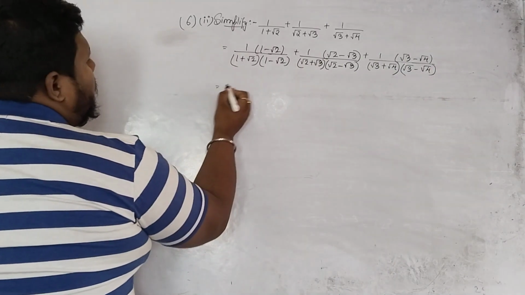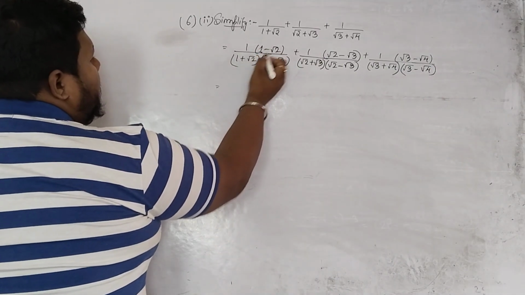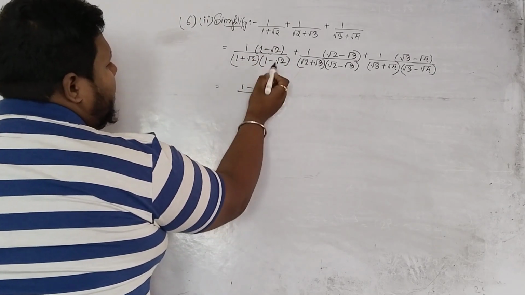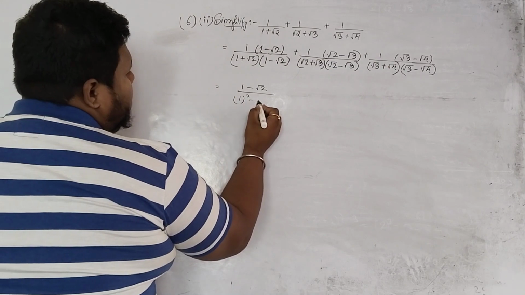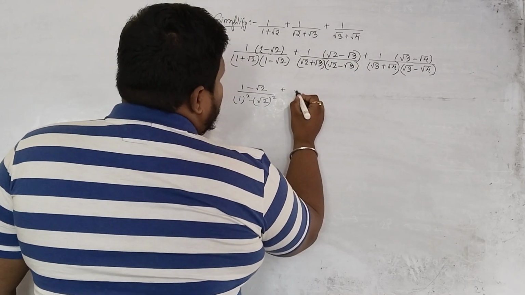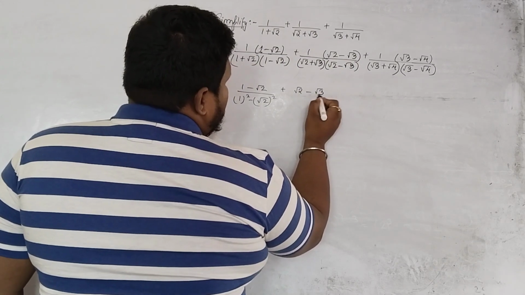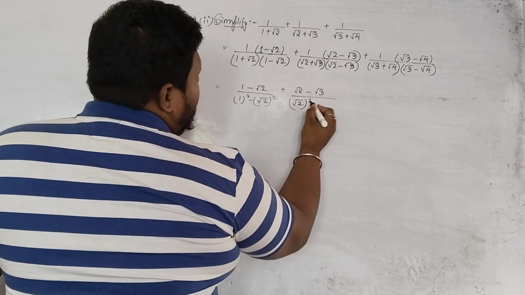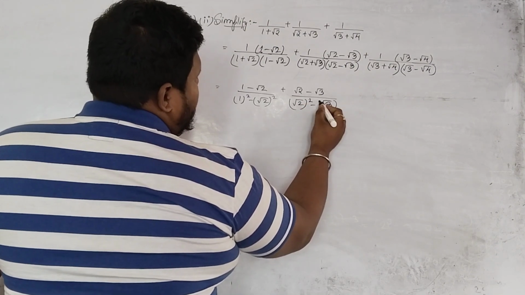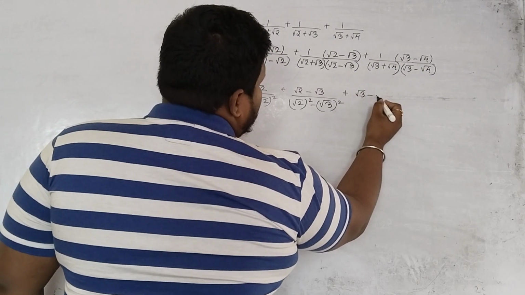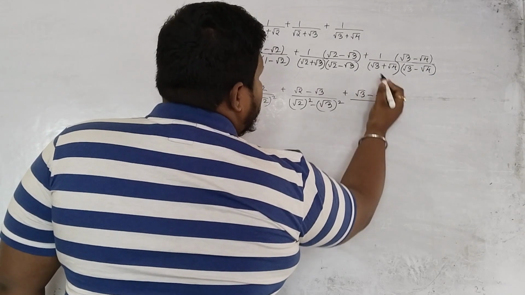Okay. So 1 into 1 minus root 2, what will I get? 1 minus root 2 only. A plus b, a minus b, a square minus b square. Then 1 into root 2 minus root 3 is root 2 minus root 3 only. Here a square minus b square, right? Then here 1 into this is this one only, root 3 minus root 4.